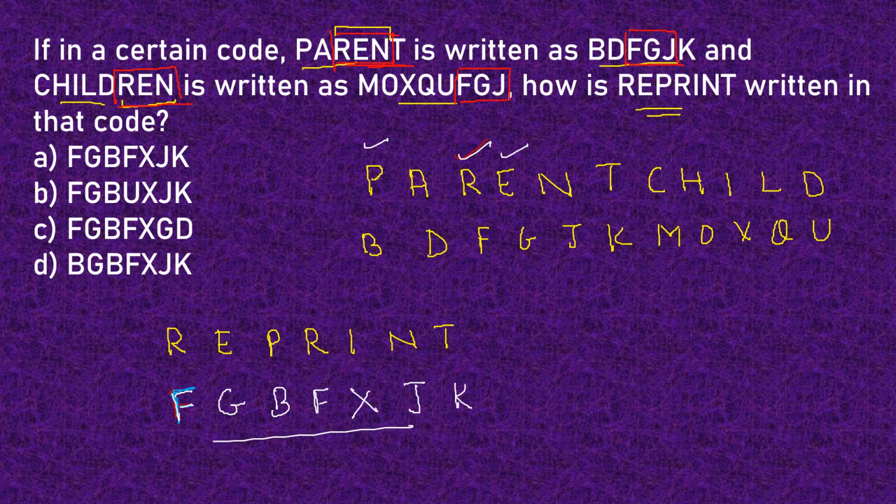So let us check which option we find this as. FGBFXGK, and this is option number A. So our correct answer to this question would be option A.